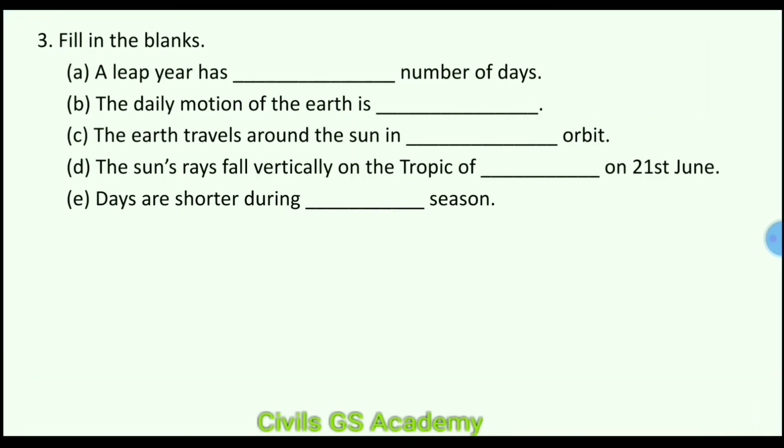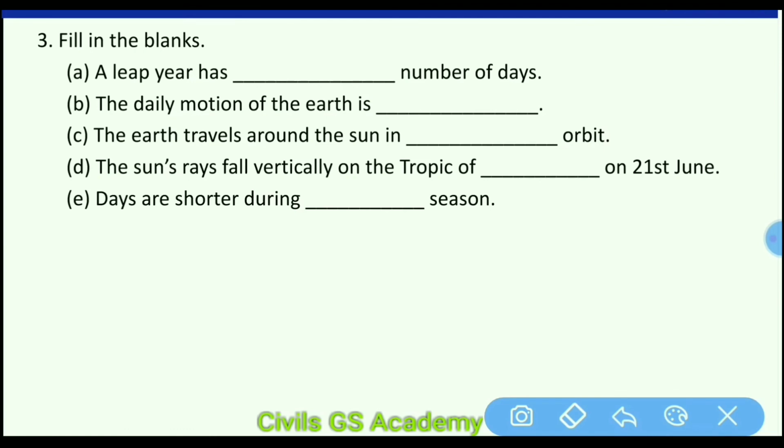Fill in the blanks. A leap year has dash number of days. It has 366. The daily motion of the earth is dash what? Rotation. The earth travels around the sun in dash orbit.